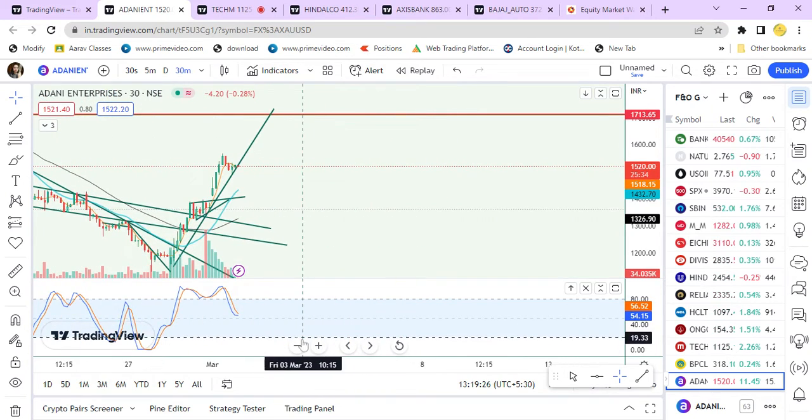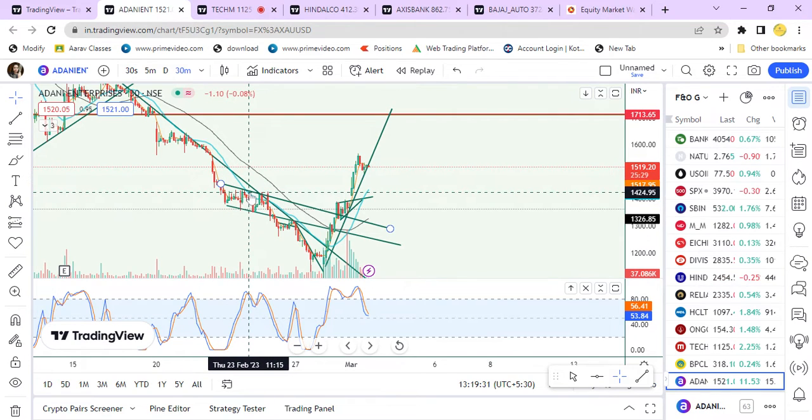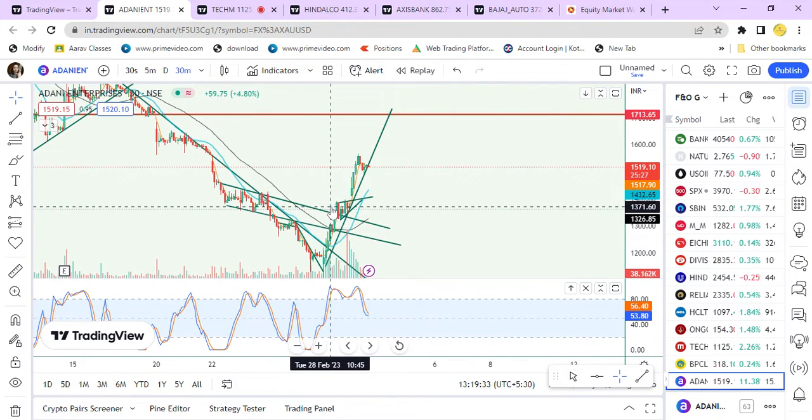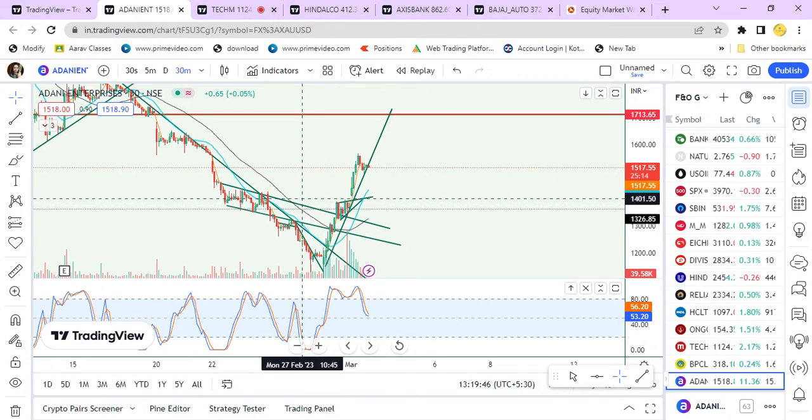You can see last time while going downtrend, a parallel channel has been created. Now the price is acting as a support. Almost 6 candles were created and there is a rejection. Almost 6 candles rejected and are staying above this parallel channel.